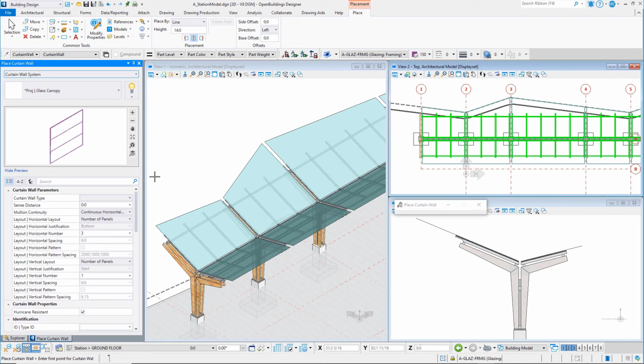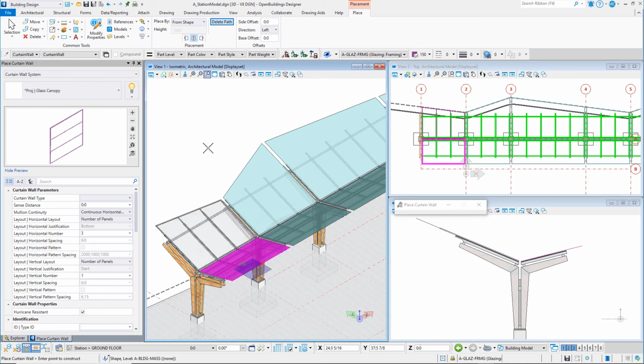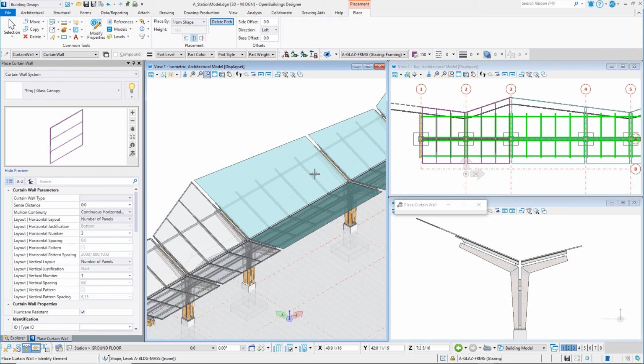On the placement ribbon, set the Place By method to Shape. Set the justification to center. Again, this means the center line of the glass panel. Select each shape. For the wider shapes, change the horizontal number on the curtain wall dialog to 5. Again, this needs to match the purlin spacing.